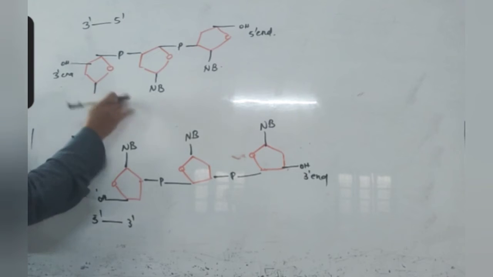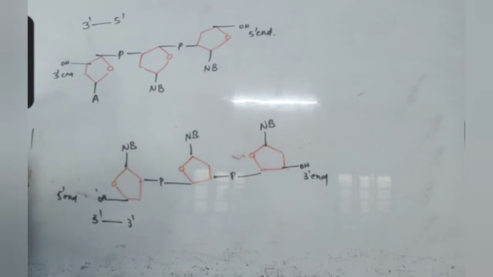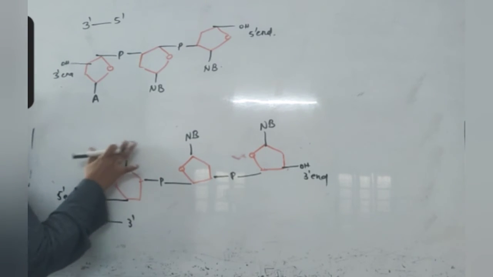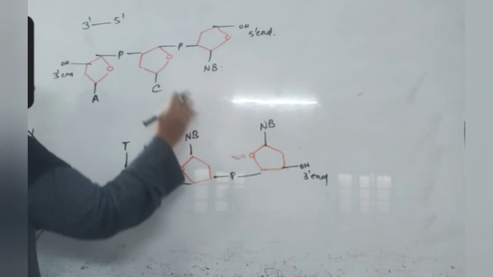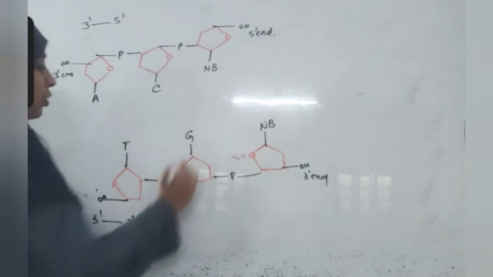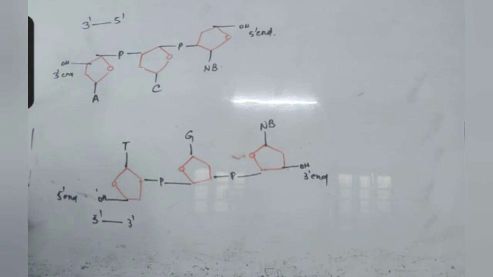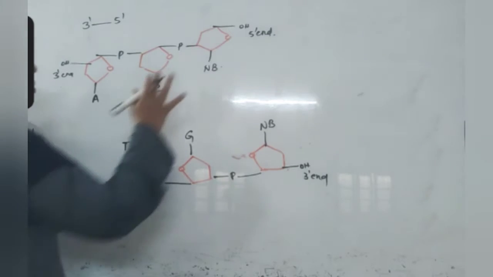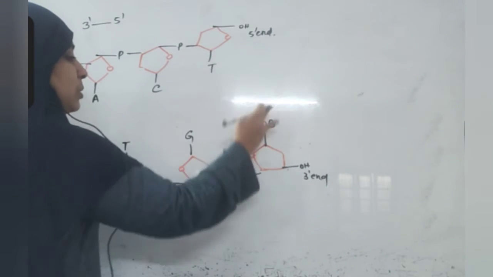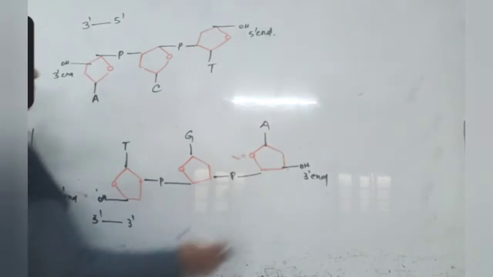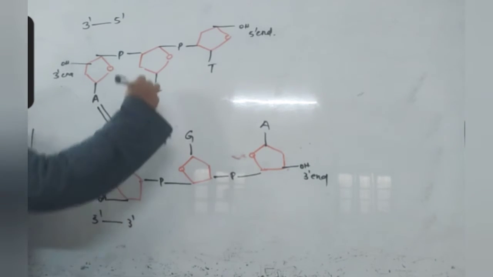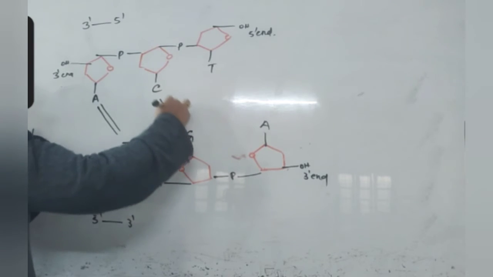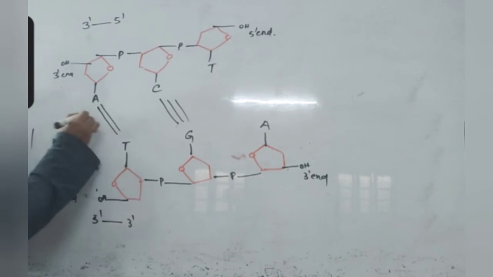This chain is running from 5 prime end to 3 prime end. And the nitrogen bases can be anyone. If adenine is present here, definitely here thymine only should be present. If cytosine is present here, definitely here guanine only should be present. Okay, always there is a bond between purines and pyrimidines. If thymine is present here, definitely adenine only will be present. And between adenine and thymine, a double bond will form. Between cytosine and guanine, a triple bond will form. These are hydrogen bonds.